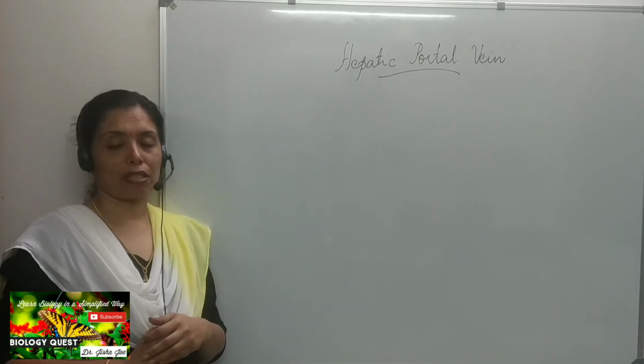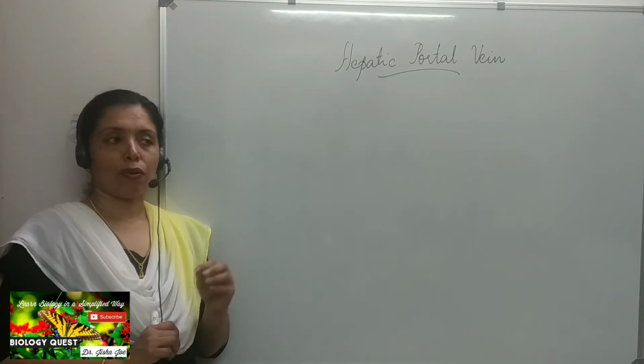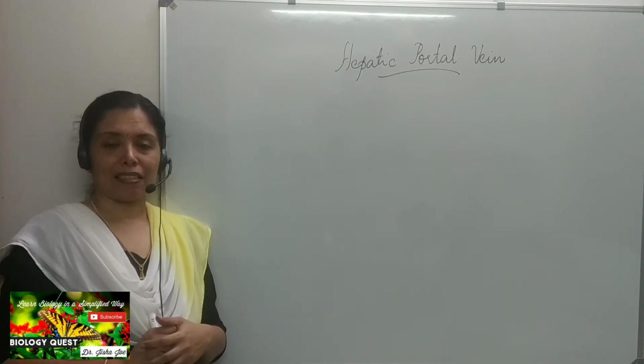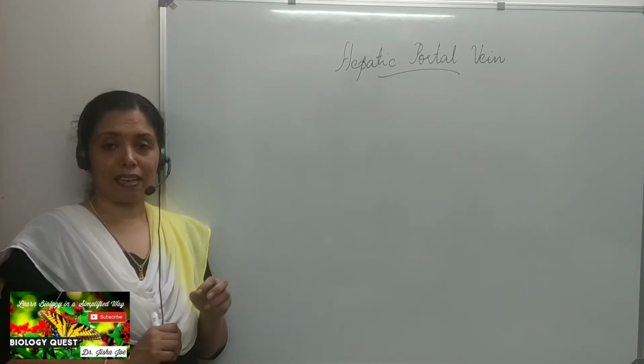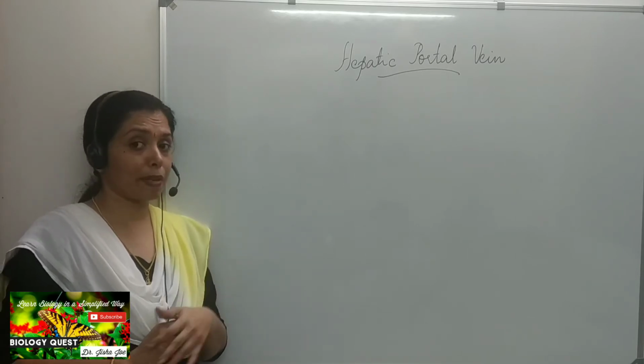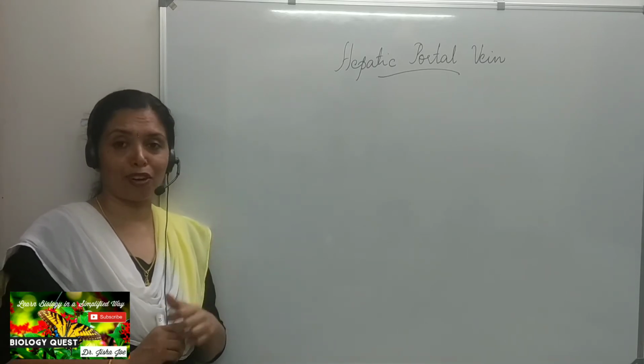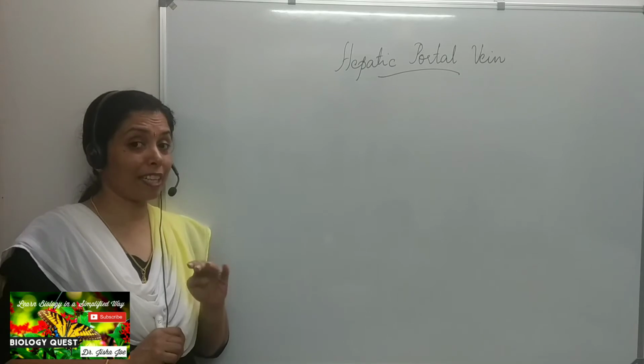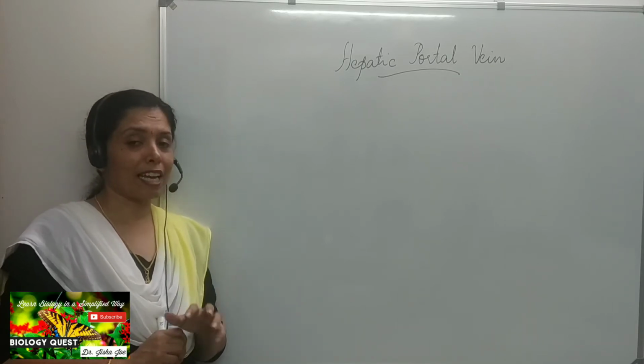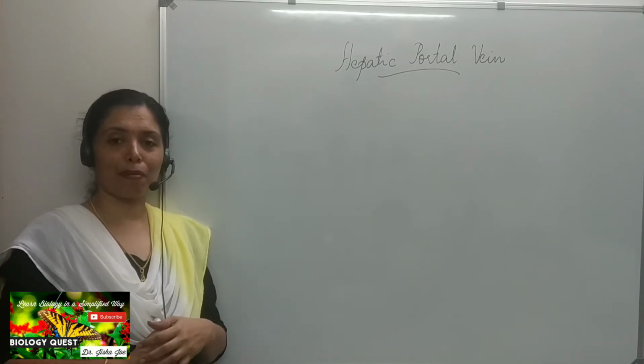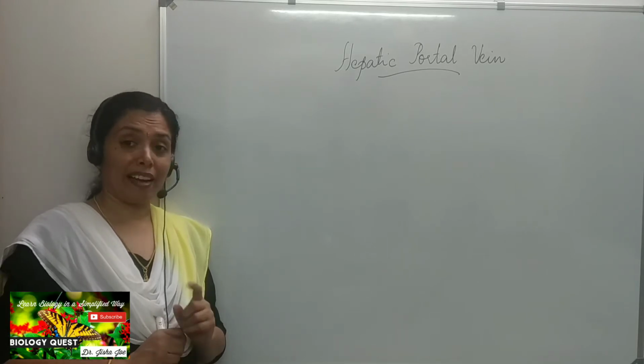of a portal vein. So we have studied in 9th standard that in our intestine, do you know the structures present in the intestine that help in the absorption of the digested food? The finger-like projections in the intestine, do you remember? They are called the villi.